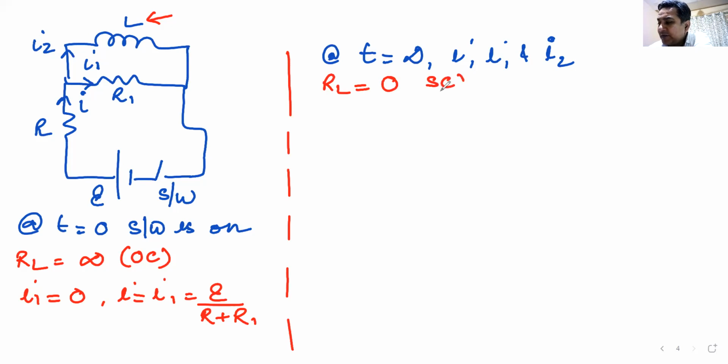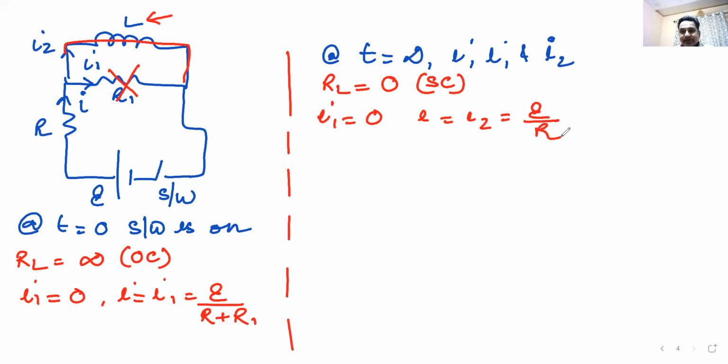So it basically behaves like a short circuit. So what will happen? If there is no resistance in the upper branch, no current will go here. So I1 becomes 0, I becomes equal to I2, and that becomes E by R.